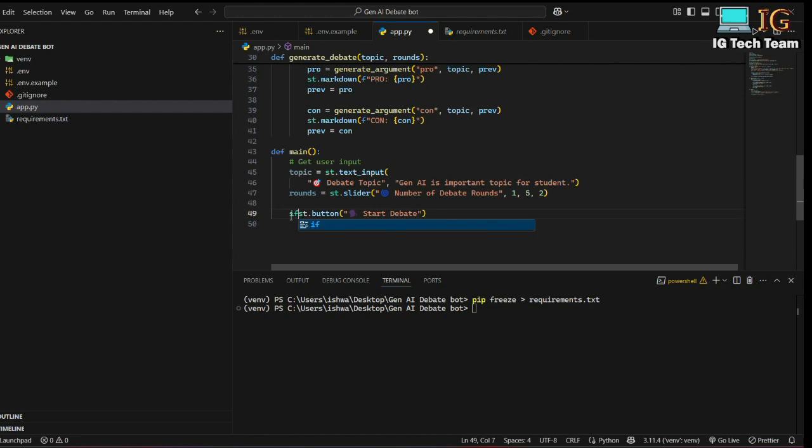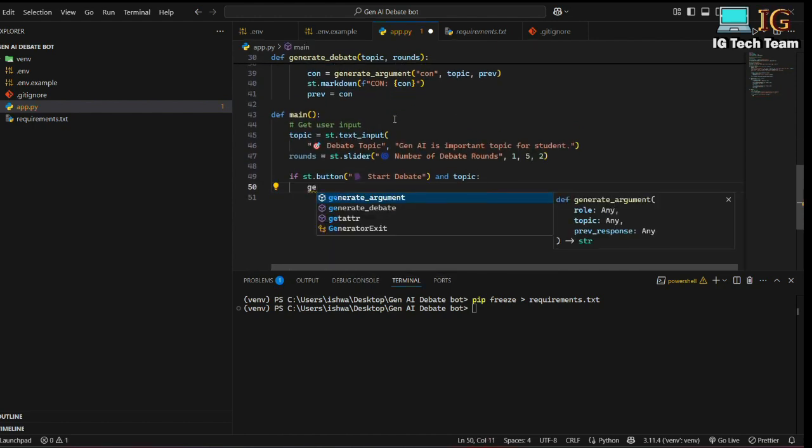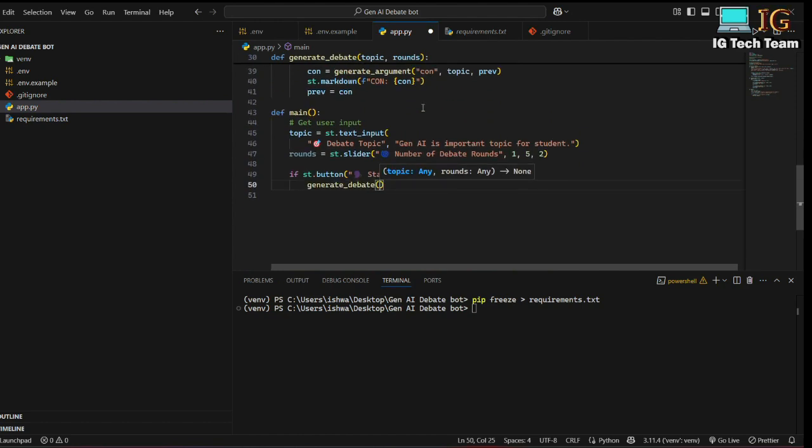So I can write here if this button is clicked and if there are some topic, so I will be getting topic from the user input. Default is generative AI is important topic for student. So if I click button and if there are some topic, then I have to call this function generate debate, and it will take topic and rounds. So I have to pass here topic and rounds. Okay, so the code is completed.